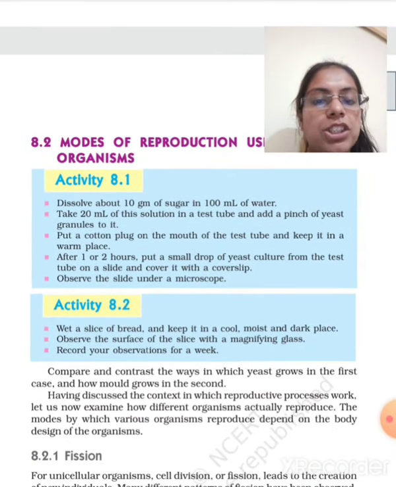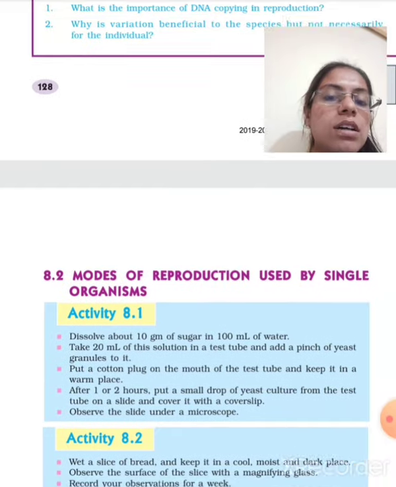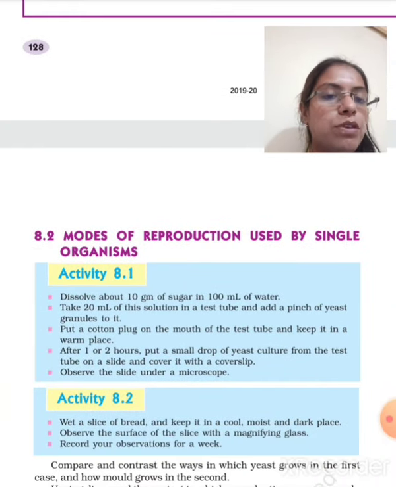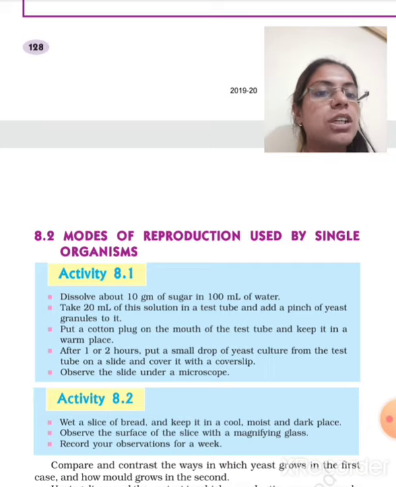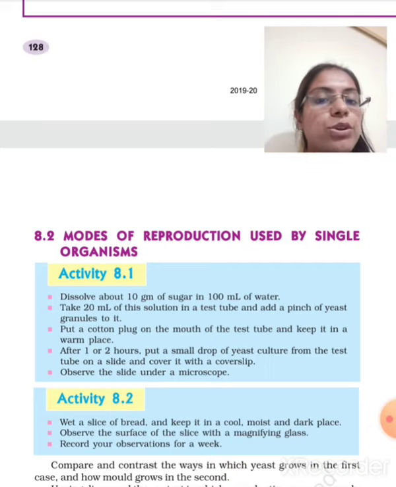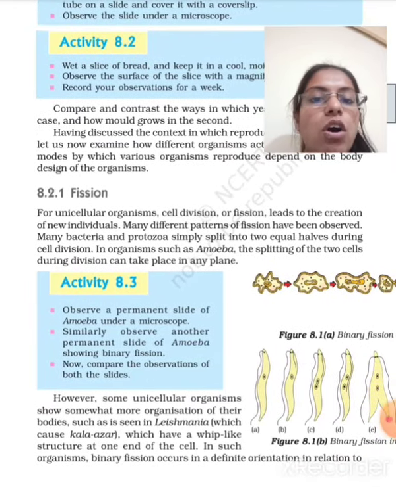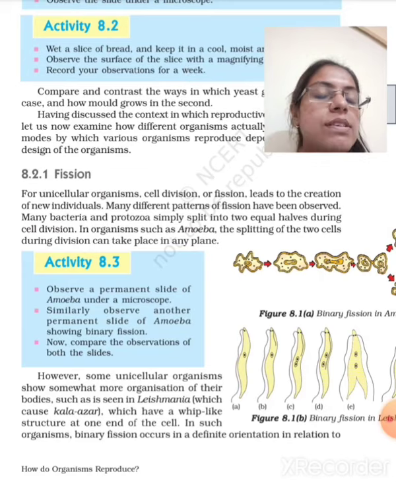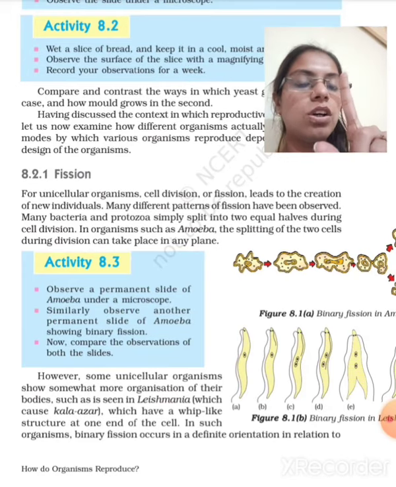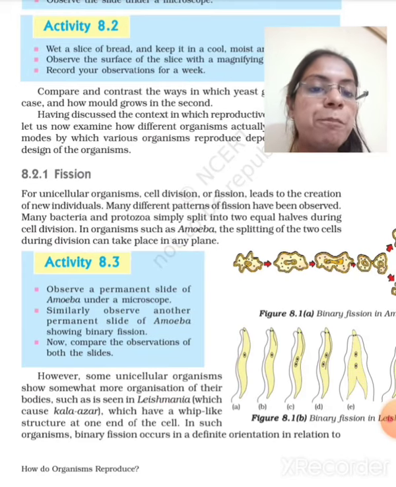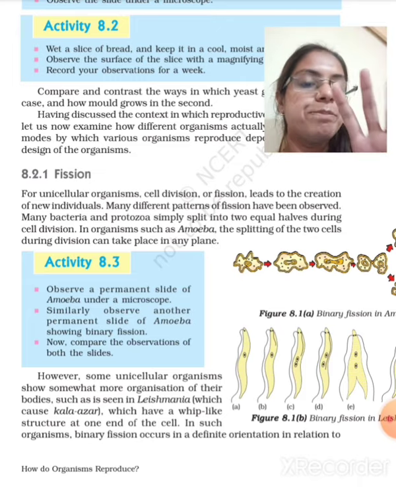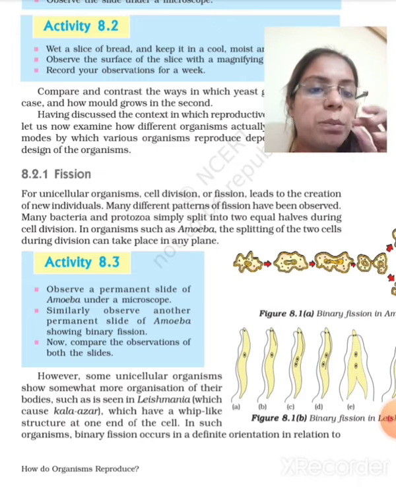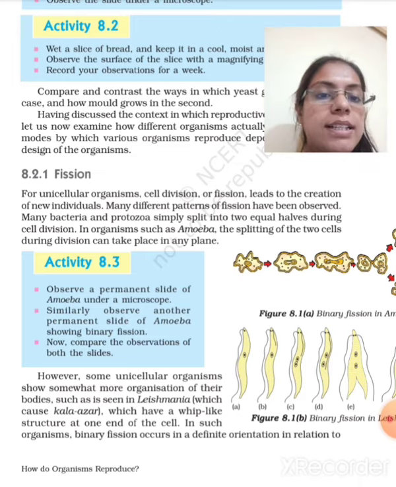Modes of reproduction. As I told you, there are two types of reproduction, sexual and asexual. What is asexual reproduction? A single organism will reproduce and produce the babies. If we talk about fission, as we have learned fission before also, what is fission? Fission means a particular organism, as seen in the amoeba, will divide. The nuclear portion will divide, then the cell wall will divide, and they will produce a daughter cell, right?